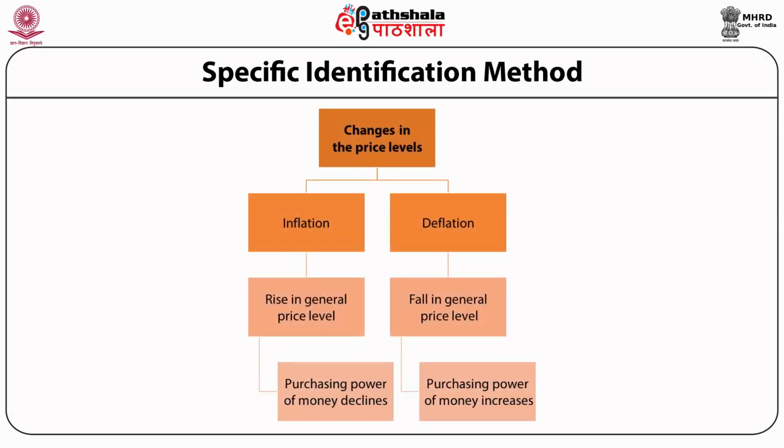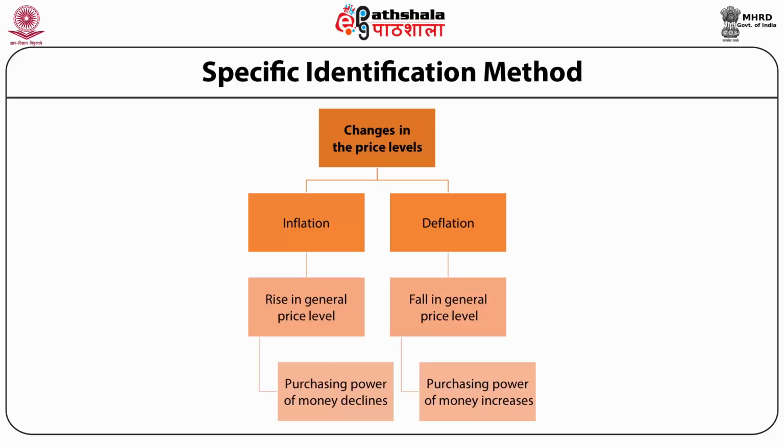The changes in the price levels can be divided into two parts: inflation and deflation. A rise in general price level is called inflation, whereas a fall in general price level is called deflation.